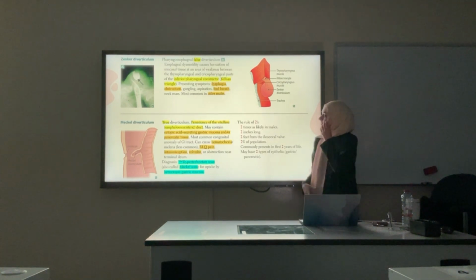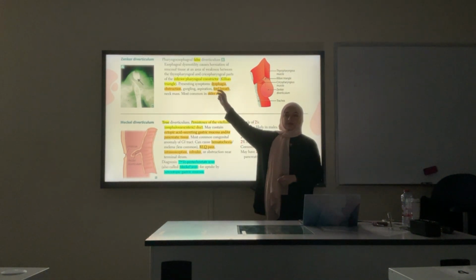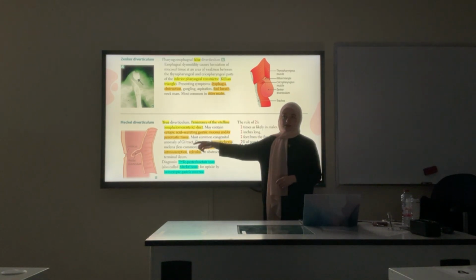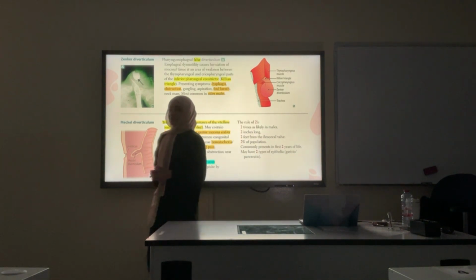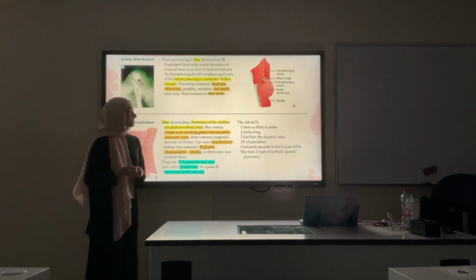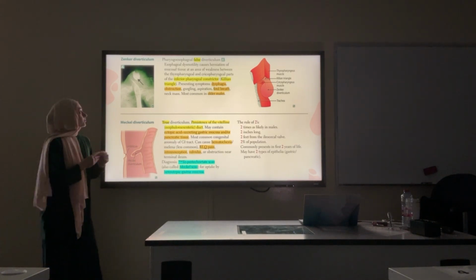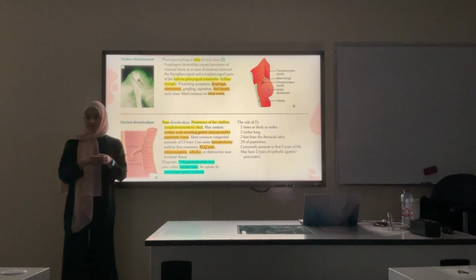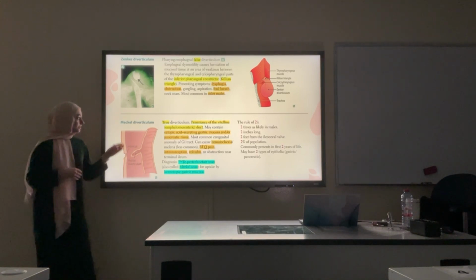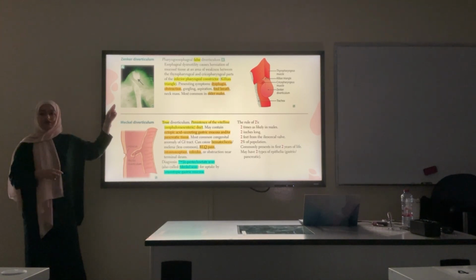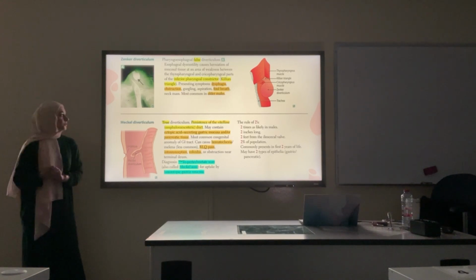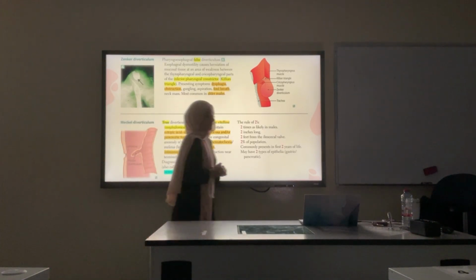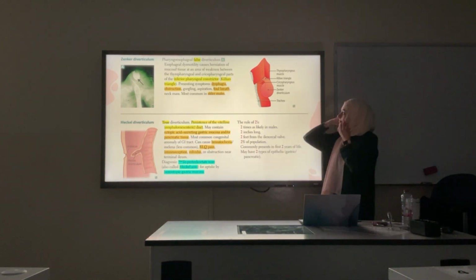I'll explain the diverticula. Only this one is mentioned in the esophagus lecture. This one is in the small intestine. But I like to explain them together because they're very related, okay? First of all, know that we have two types of diverticula. We have a true and a false diverticulum. The true diverticulum is when all layers of the lining protrude outside, okay? Like in the Meckel's diverticulum. In Zenker, it's a false diverticulum. False means not all of the layers go out. Which layers go out only? Mucosa and submucosa.